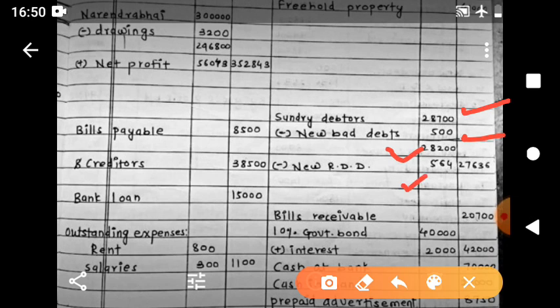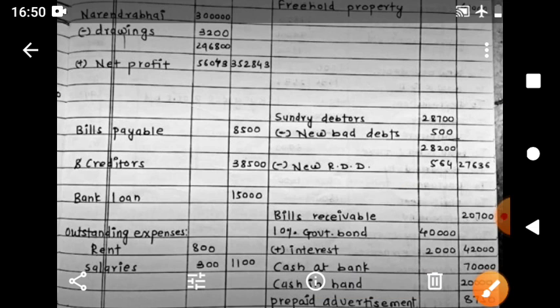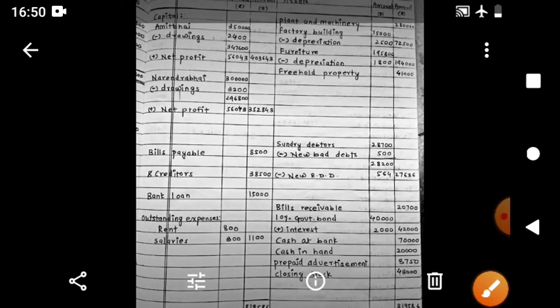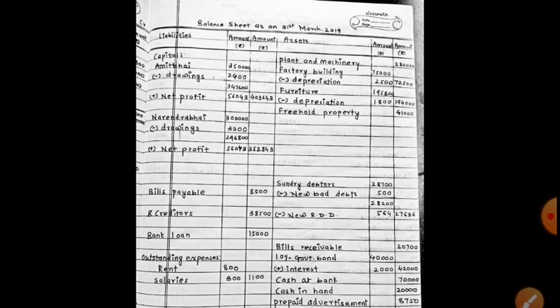2% of 28,200. So in the outer column, 27,636 is the amount of debtors today after making all the necessary adjustments. So new bad debts 500, new RDD 564, and old bad debts 500.